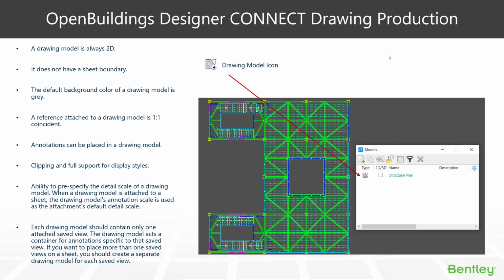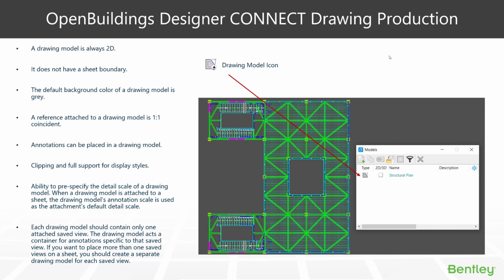So that icon appears in different locations and you can easily identify what the drawing model is. The drawing model is always 2D. It's the 2D representation of our 3D models. It does not have a sheet boundary, so it is typically like a 2D DGN file. It's just noted differently by different properties, which includes the grey icon there. Its default color is always grey, easy to identify, separate from the other model types that we have, which is designs and sheets.